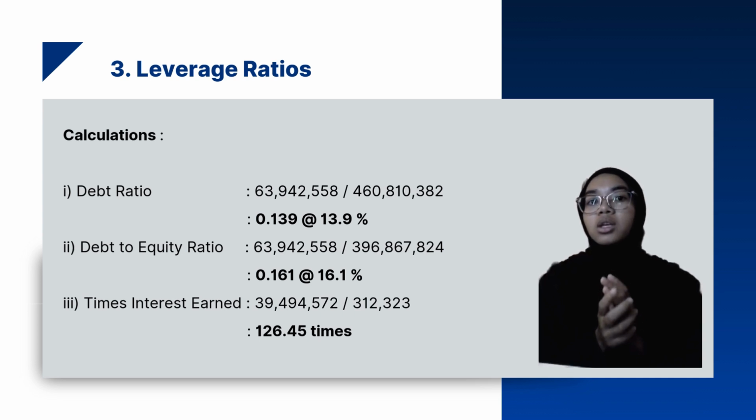For the debt to equity ratio, we got 63,942,558 divided by 396,867,824. The result is 0.161, which is 16.1%.